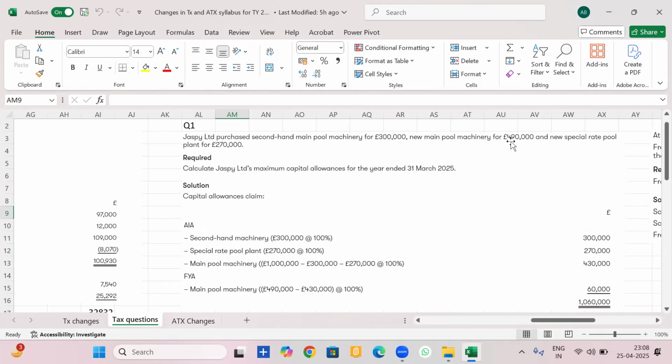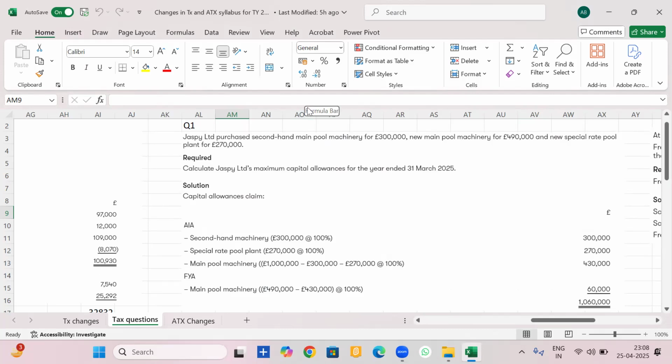The new main pool asset is 4,90,000 that would be given for first year allowance, because whether you give AIA or first year allowance, it's one and the same thing. So we will give first year allowance here for the main pool machinery for 4,90,000. Now the remaining second hand pool machinery is 3 lakhs. So now here comes the problem. Why? Because we took 2,70,000 for AIA, 4,90,000 for AIA, and 3 lakhs for AIA. Now total of it goes beyond 10 lakhs.